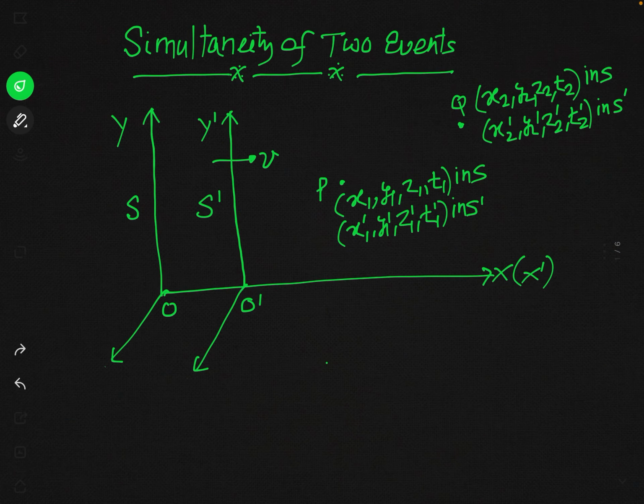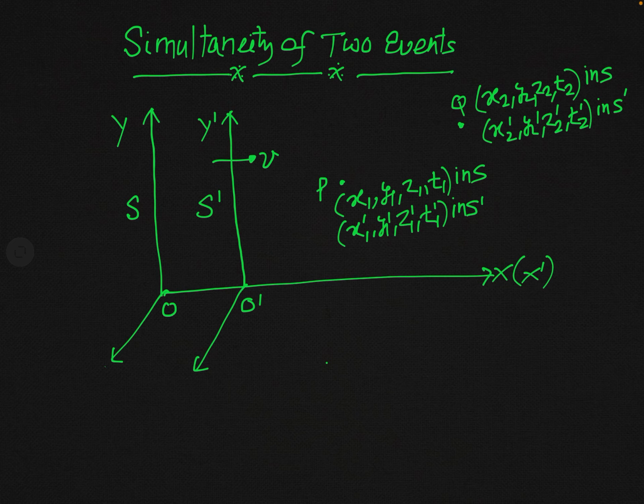We will see that if two events are simultaneous, that is, the two events occur at the same time in one reference frame, then they will not occur simultaneously in another inertial frame which is in relative motion with respect to the first frame. But how this fact can be explained, we will see in this lecture today.